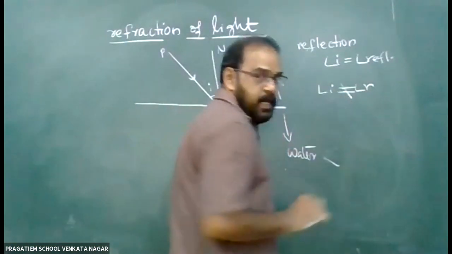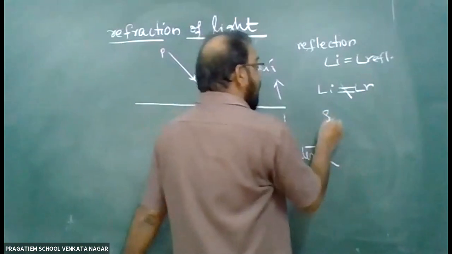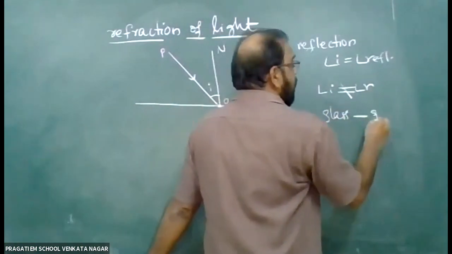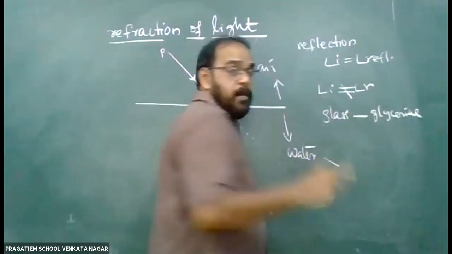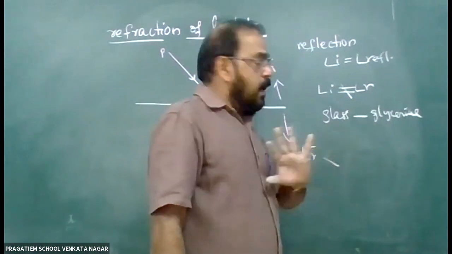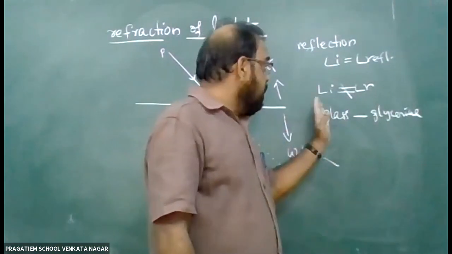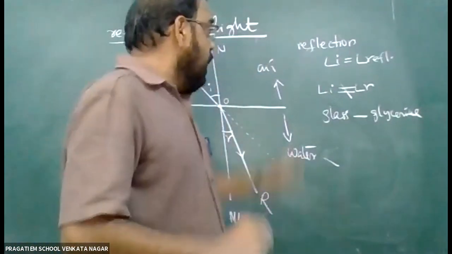In some cases, for example, if you take two media, one is glass and another one is glycerin, we can see there will be no bending because they have almost the same refractive index. Light will not bend and will travel straight. That means angle of incidence and angle of refraction are equal. Only in a few cases. In most cases, they are not equal.